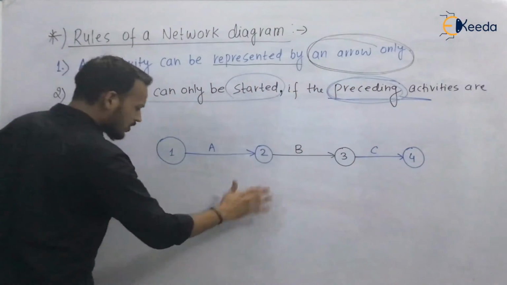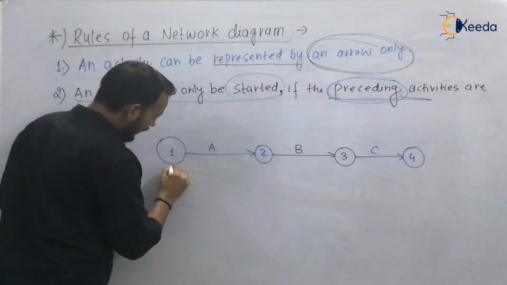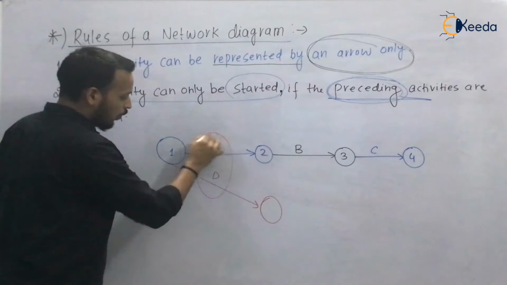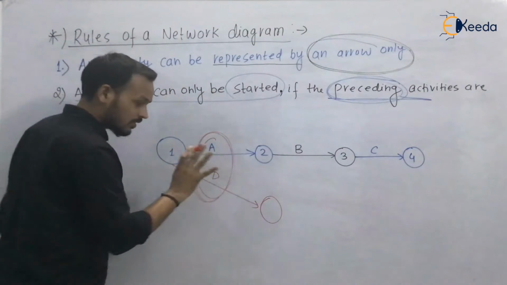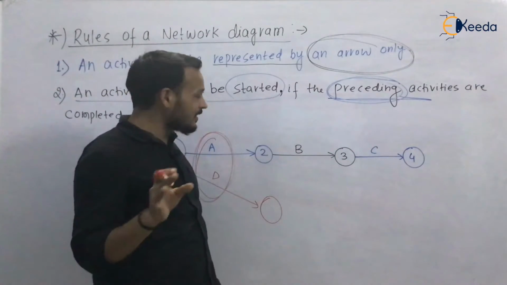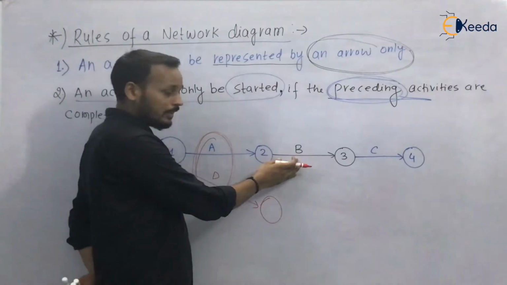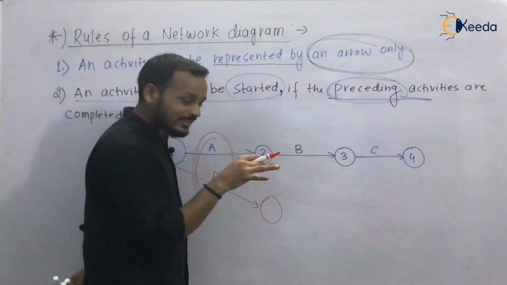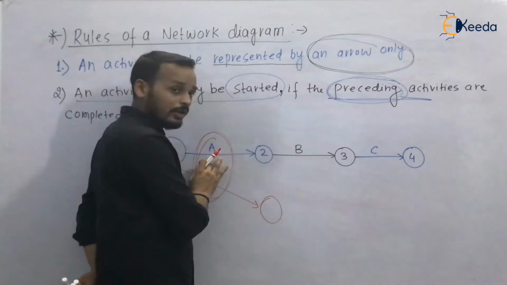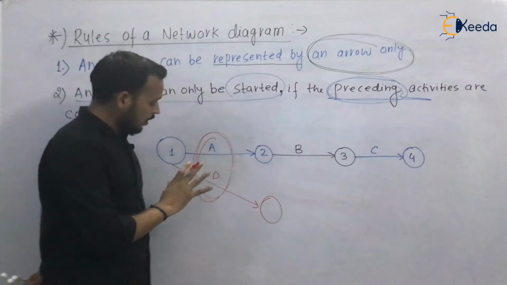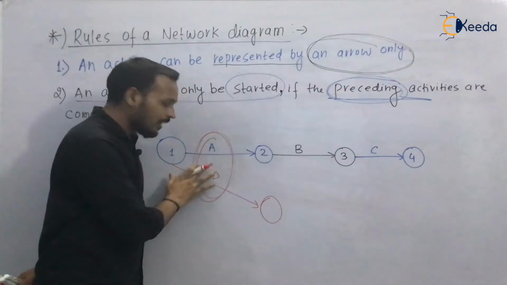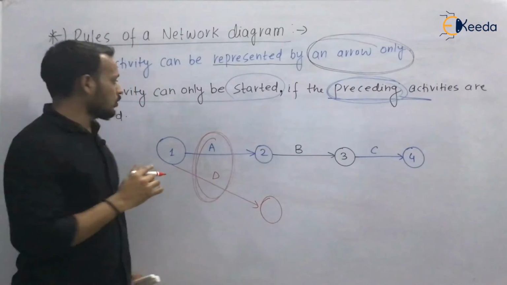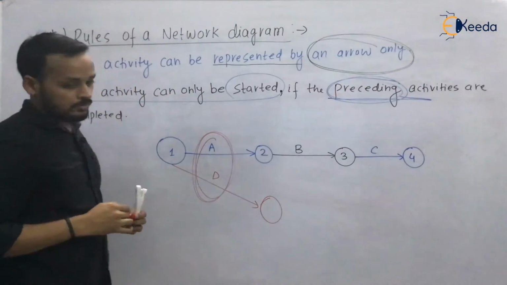In the question itself, it says that activity A and activity D are both starting simultaneously. So you have to start them simultaneously. But if it says that activity A is precedence to B and activity B is precedence to C, then you have to follow this rule. If in the question it says that activity B and C are precedence to A, then you have to follow this rule. But if it says that A and D can be started simultaneously, then you can draw it like this. So this statement is also very much important.